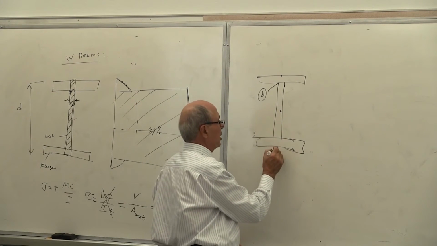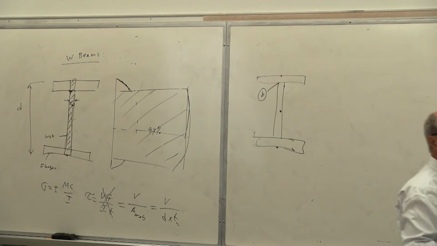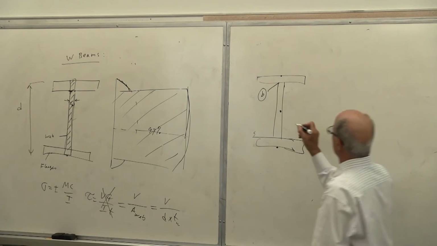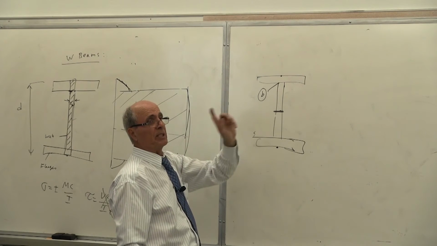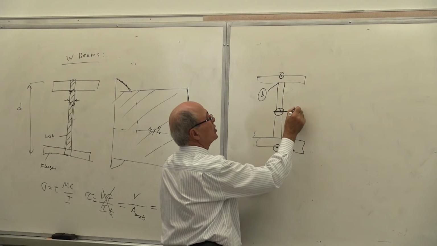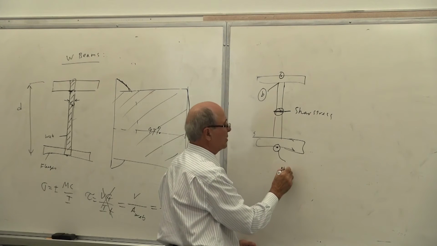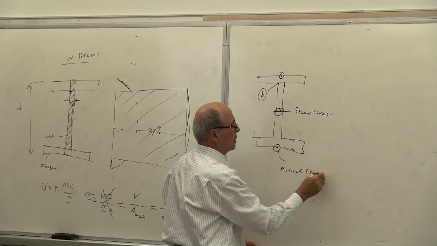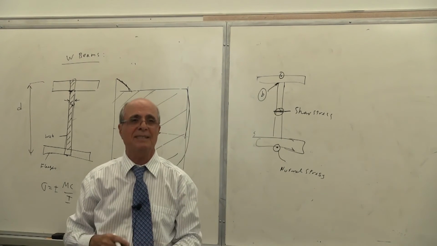Check a point aside from top and bottom, because on the rectangular shape, we said check only bottom and top. For a wide flange beam, you check the top and bottom. You check the middle for this thickness. You just do the middle top max. I'm going to show you an example for that one. So its design is complete. However, aside from this point and that point, this one for shear stress, this point for normal stress, because that is what you learned before, you should also check this point for a combination of normal stress and shear stress.